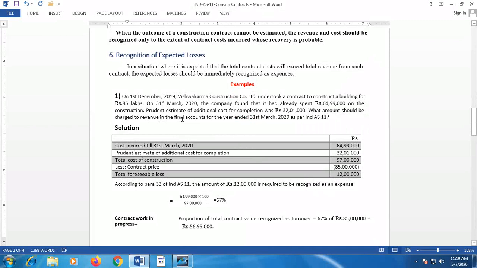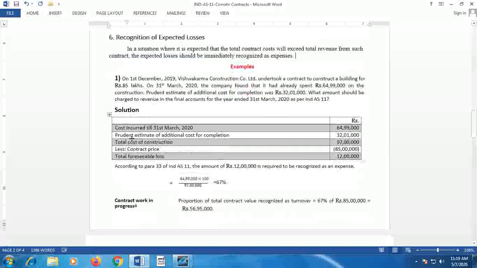The prudent estimate of additional cost is 32 lakh 1,000. What amount should be charged to revenue in the final accounts for the year ended 31st March 2020 as per Ind AS 11? Now, the calculation is done as follows.